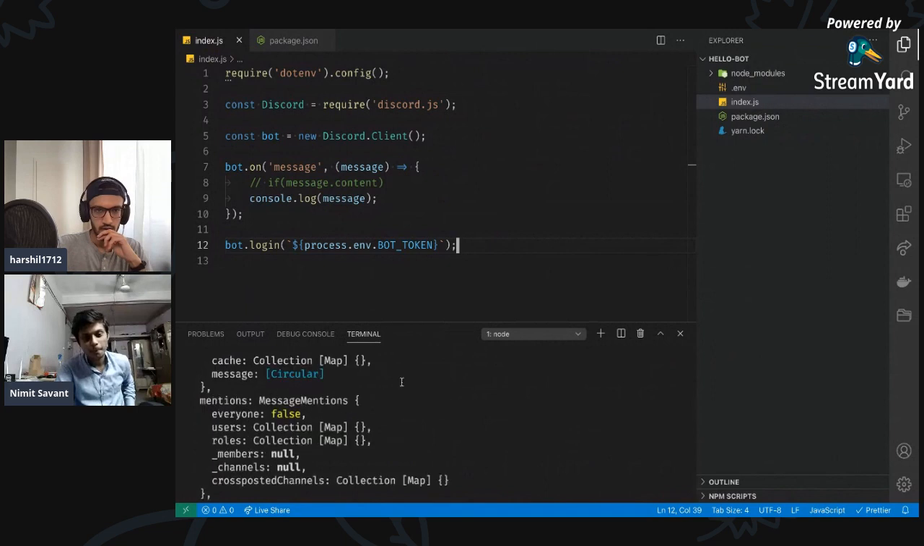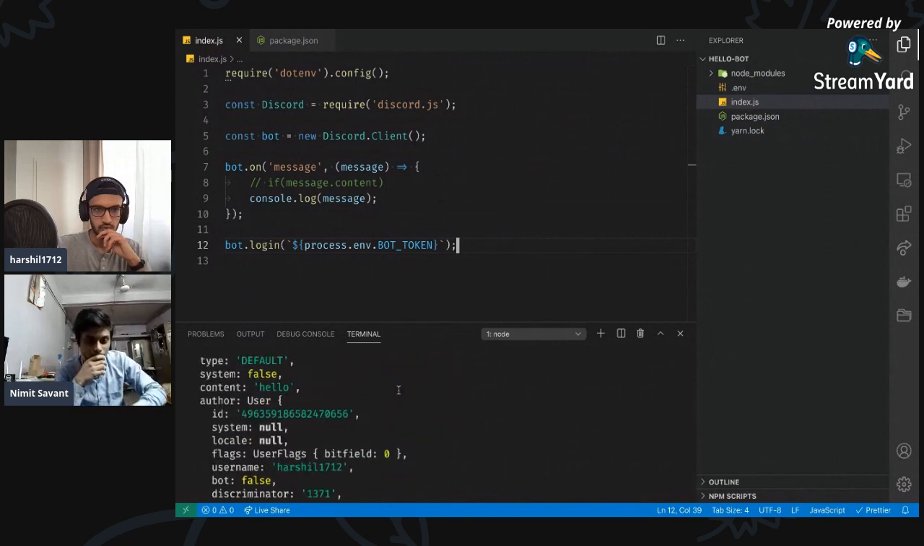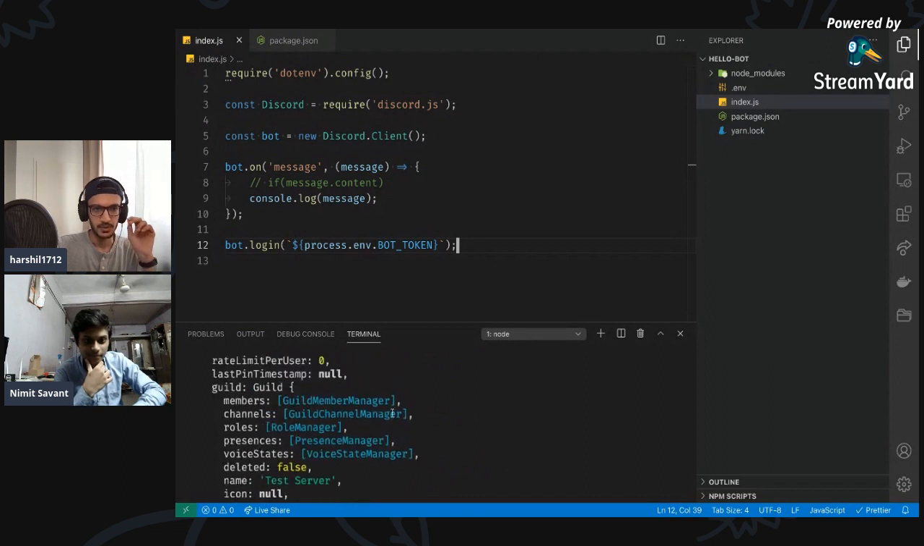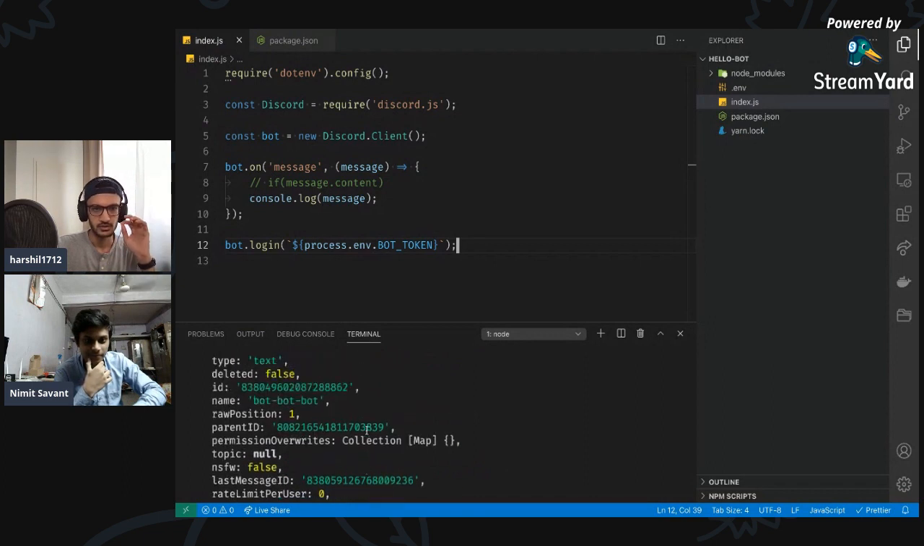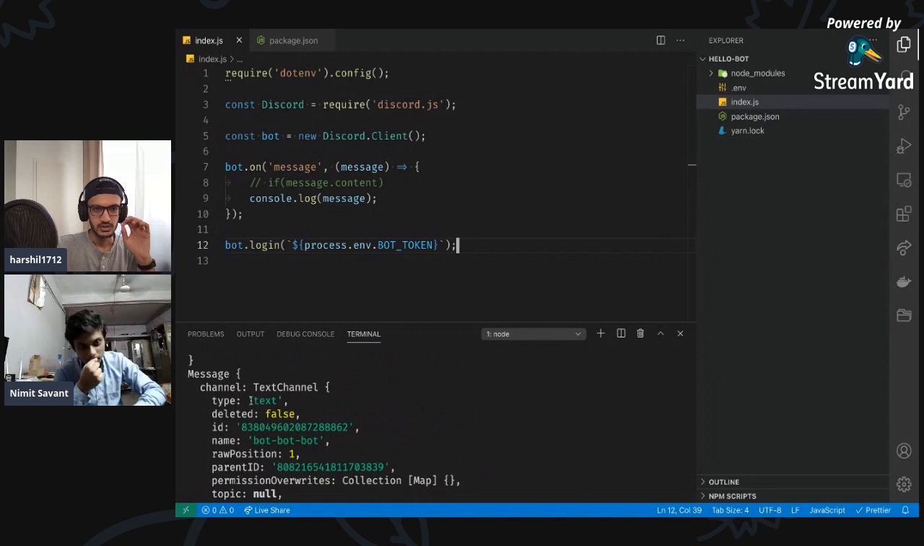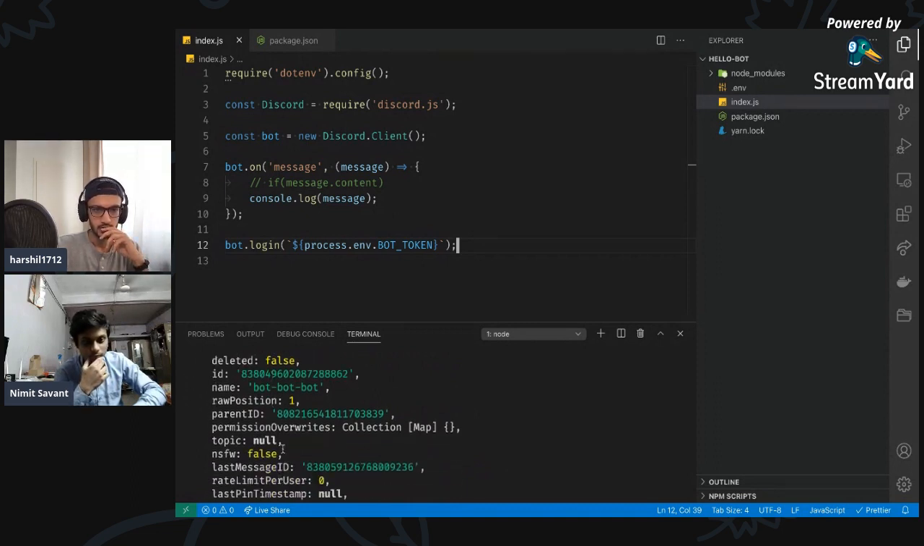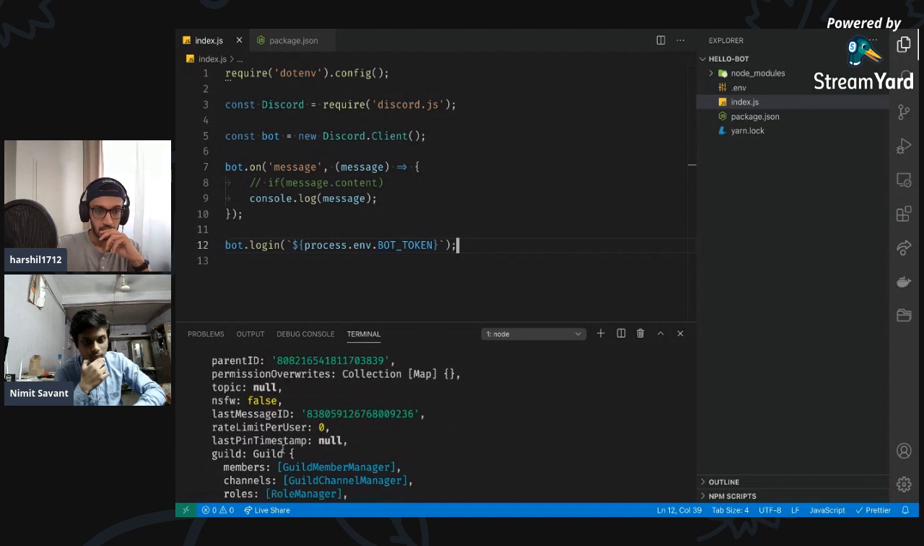Okay, so we have a huge object of data actually. Wow. So simple messages contain so much information. Yep. So this is a type, and this is the ID of the message. Wow.